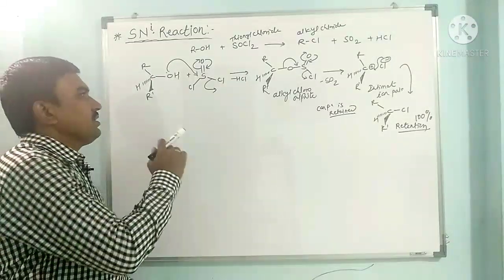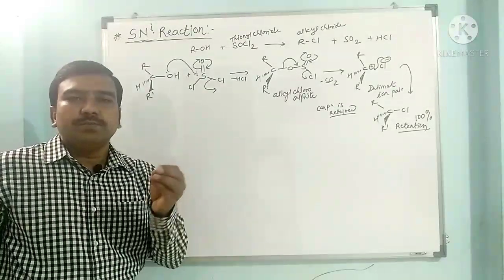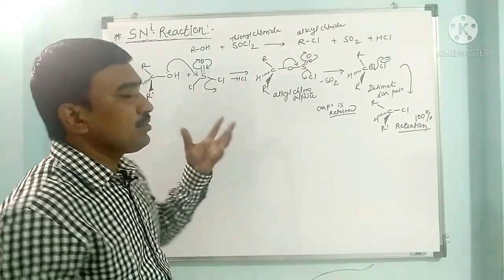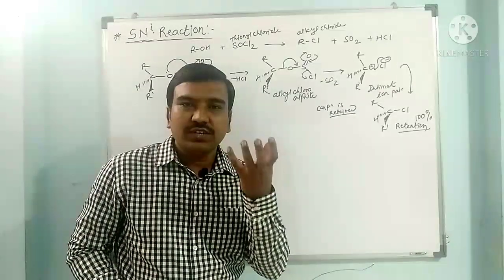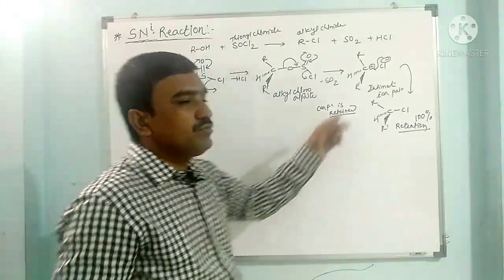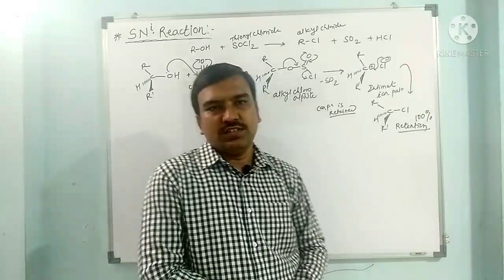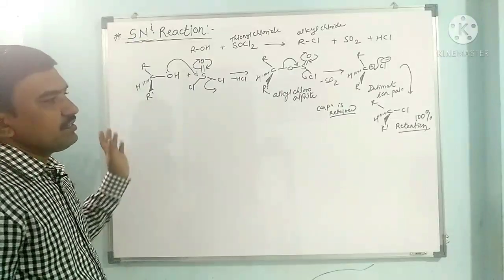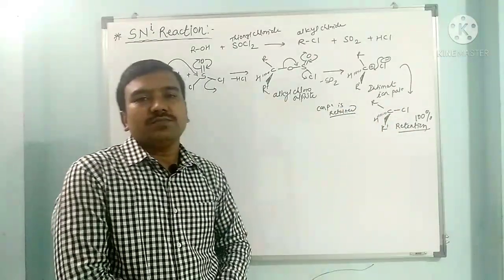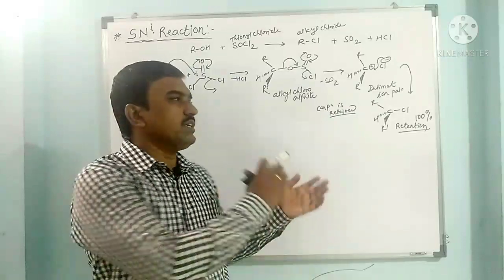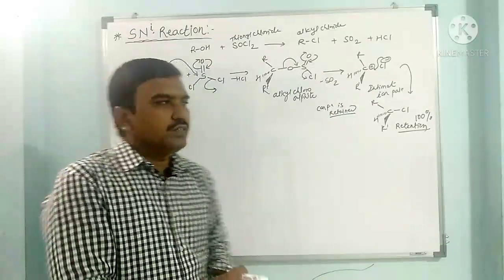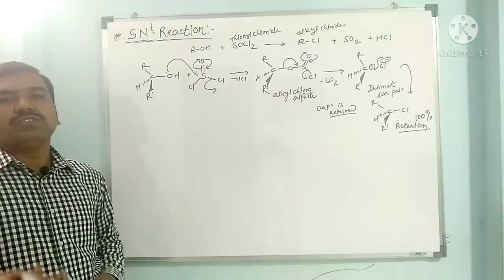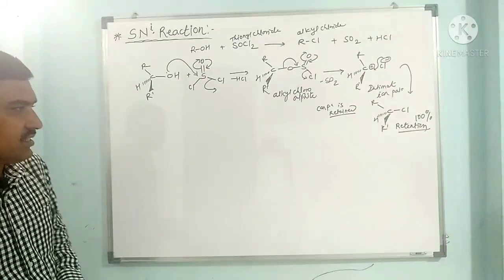If in this reaction we add pyridine as a base, it forms a pyridinium complex in which chloride acts as a strong nucleophile. It attacks from the backside and gives 100% inversion of configuration. It means that in the same reaction, when we use pyridine as a base along with this, it gives inversion of configuration. But here we have to see the retention of configuration through the reaction of alcohol with SOCl2. Now we have to see a few more examples of this SNi reaction.